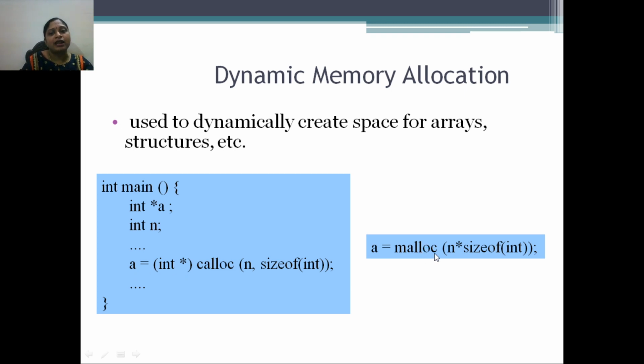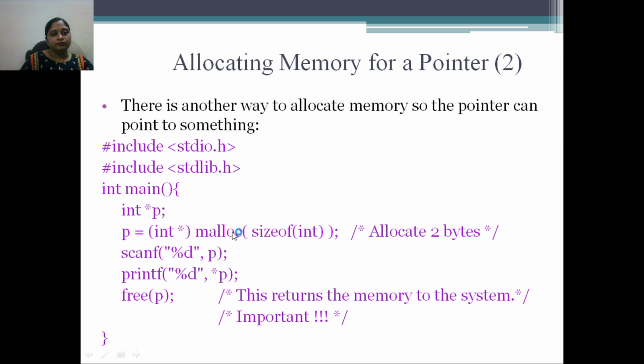Then how to use the malloc function? The malloc function takes only a single argument, n into sizeof integer variable. Suppose you want to create 5 variables, and the size of a single integer variable is 2. 5 into 2 means 10. 10 bytes of memory will be allocated by the malloc function and that base address will be stored in the pointer variable, that is a. Okay, here is one more example.